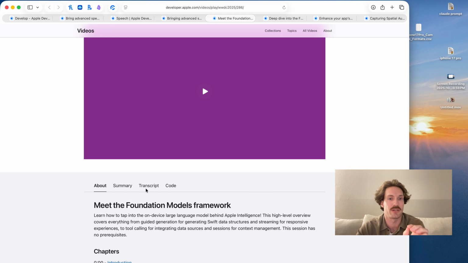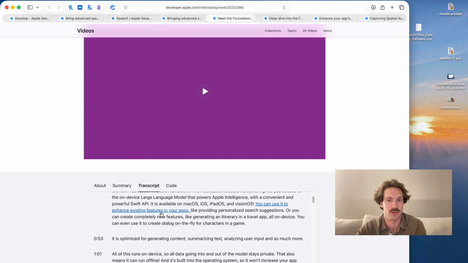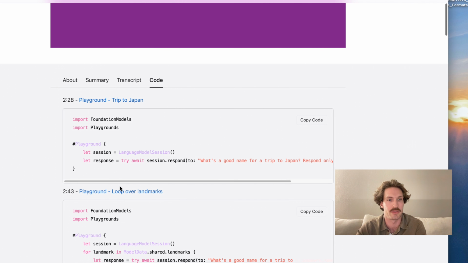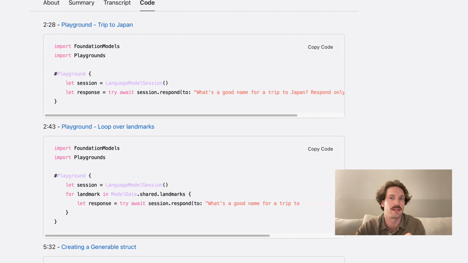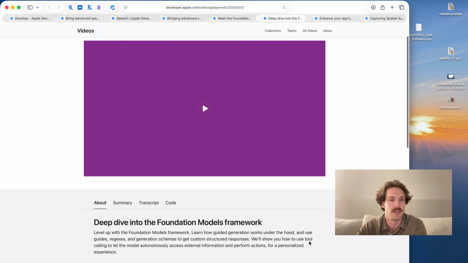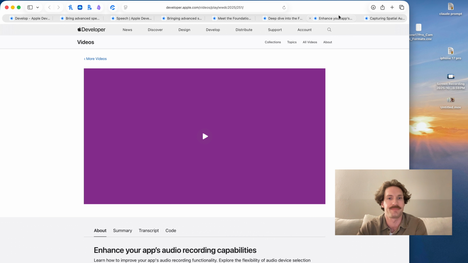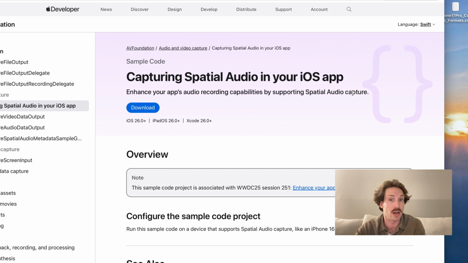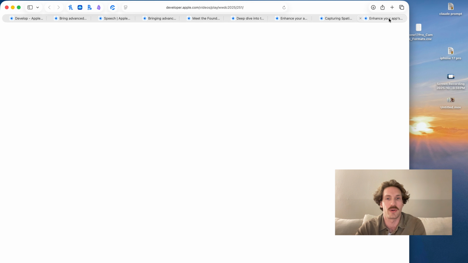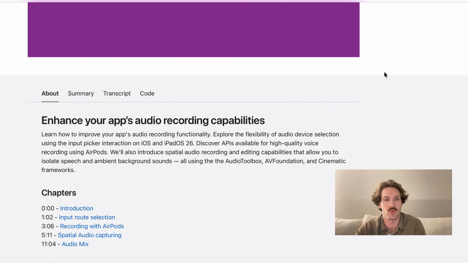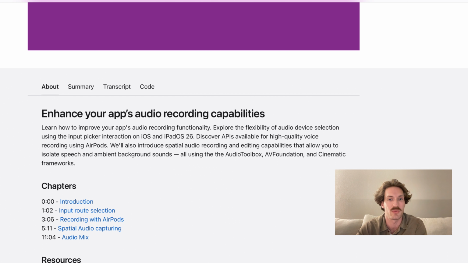The other thing I want to say is on these videos, I always download the transcripts. So I'll download the transcripts and I'll download the code, and I'll give that to the AI to kind of research and learn about. Here's another foundation models video. This is a spatial audio app that Apple talks about in one of their WWDC 25 sessions. It's a great little starting point that I will end up using as well.